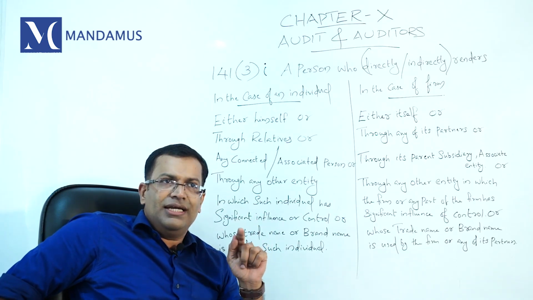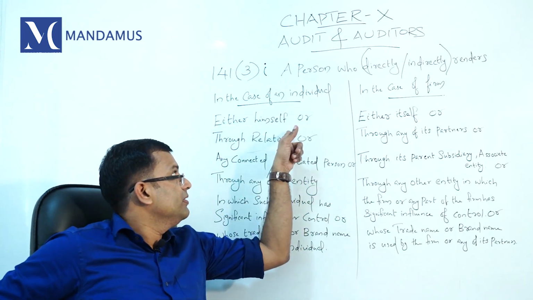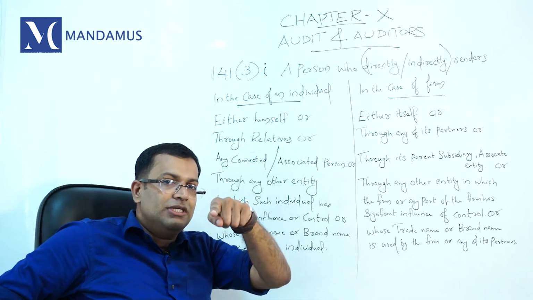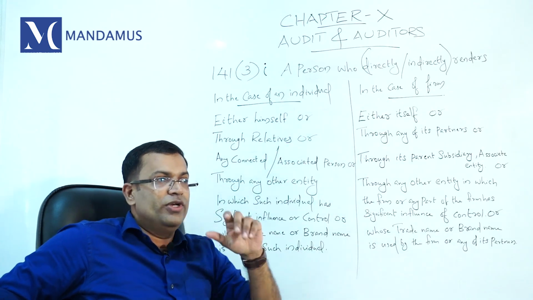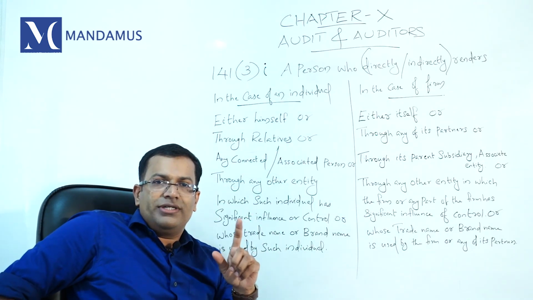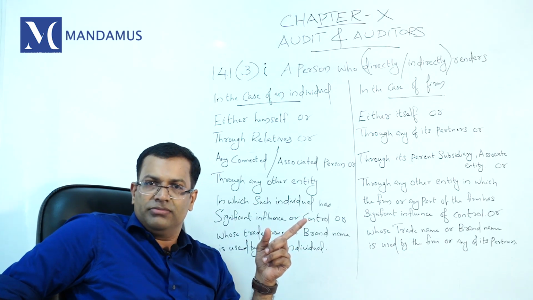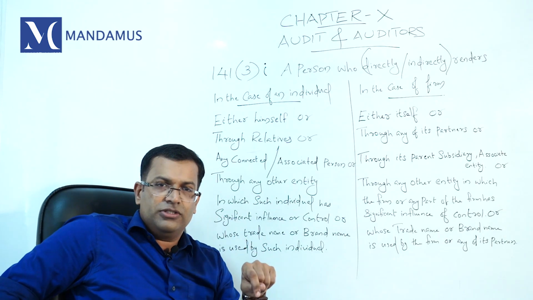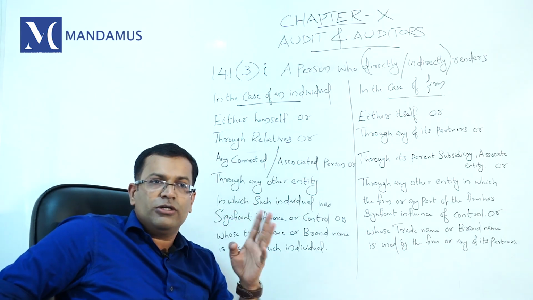Directly and indirectly means you directly, through yourself. See, this is applicable to both the individual auditor as well as the firm of auditors. So when you are an individual, you should not directly give 144 services to the company, subsidiary company or holding company. So what are 144 services? 144 services means prohibited services or non-audit services. Auditors are not supposed to render certain services. What are those services?